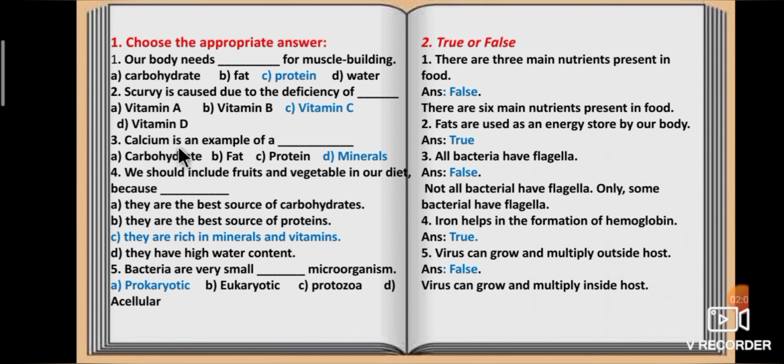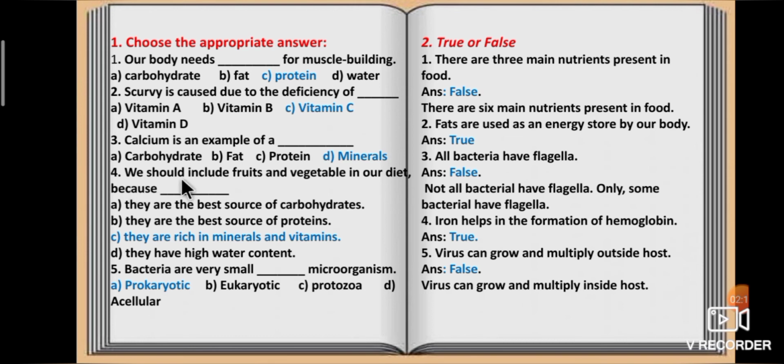Third one, calcium is an example of a dash. Option A, carbohydrate. Option B, fat. Option C, protein. Option D, minerals. Calcium is an example of a mineral.